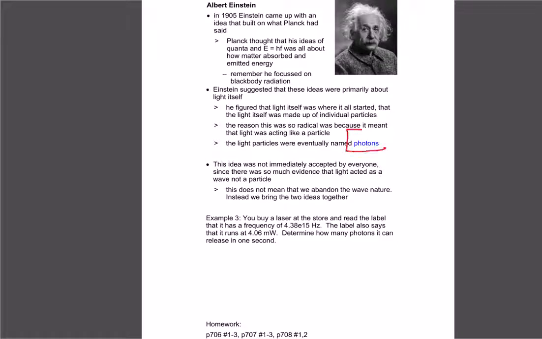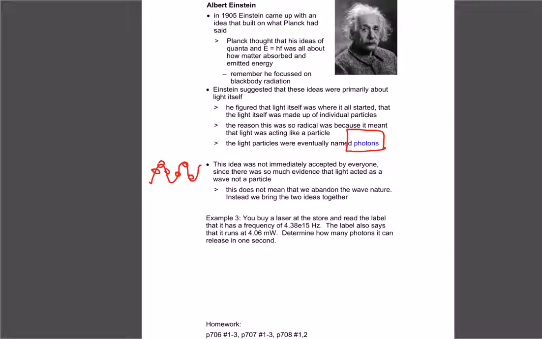And Einstein called those particles of light a photon. And then he said, well, if light is made up of photons, then it has to be a particle. Obviously, the science world didn't like that idea because they'd just finished coming to the conclusion that it was a wave. But since his time, we think of light as being a wave, but it's little particles that travel in a wave pattern. So we think of light as being photons or particles, and they travel from one place to the other as a wave. So it's kind of a combination of the two ideas.